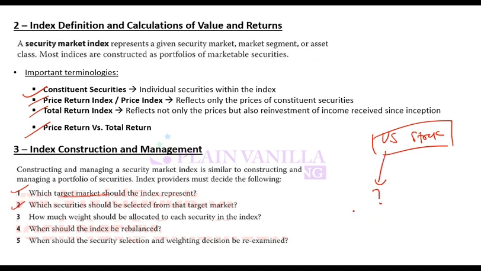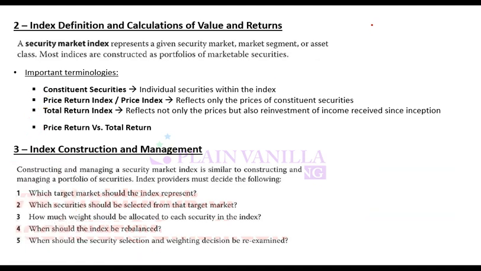So which securities should I select? Now let's say I have selected 100 securities. I have identified 100 securities. Now the next question is how much weight should be given to each of these securities? Should equal weight be given? Should some securities have higher weight? Should others have lower weight, or how? And what weight? So security selection and then weight. And then next is, when should the index be rebalanced?